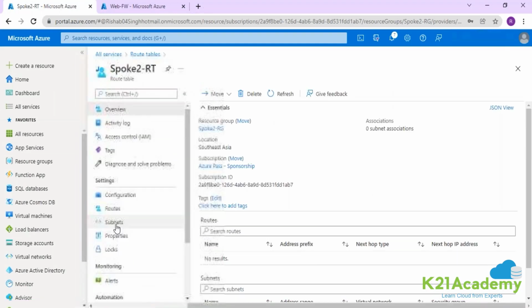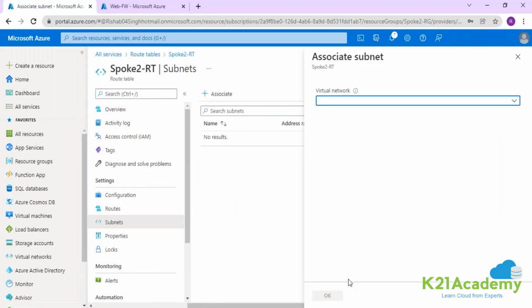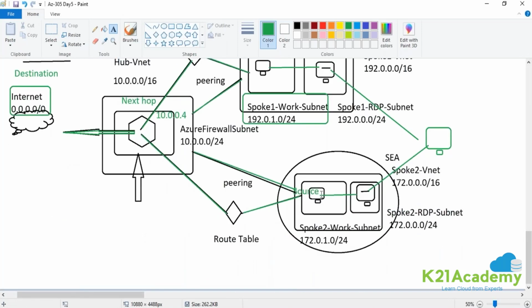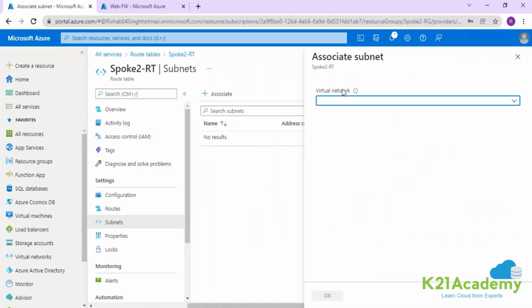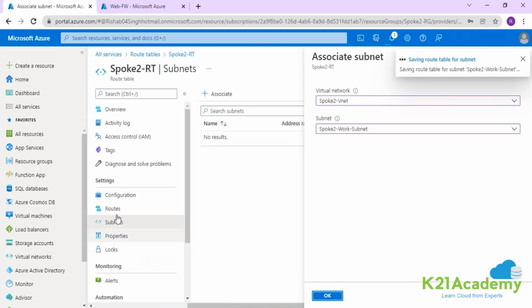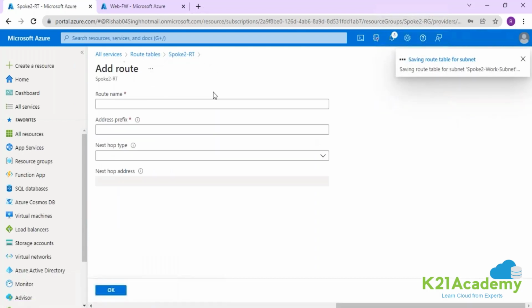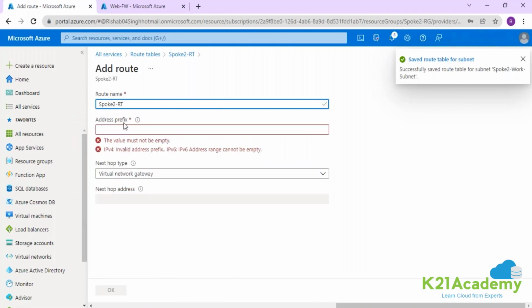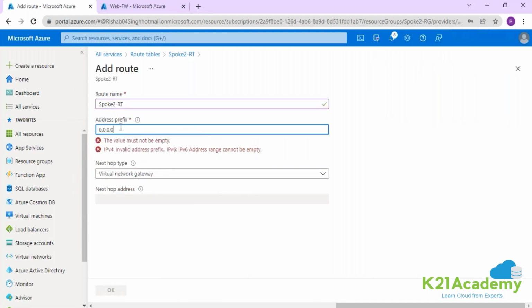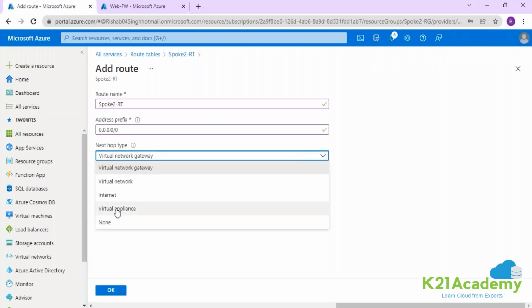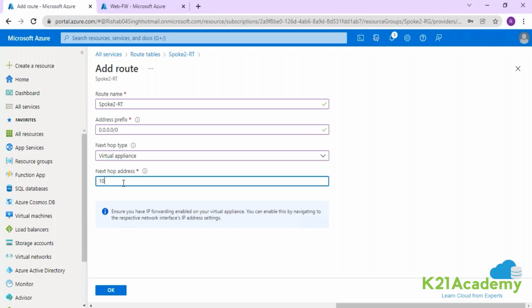So going into this subnet section, going to associate the subnet. Which subnet? Now this time, this is the source, this subnet, right? Next hop is same, destination is same, right? So what we are going to do now, selecting the source subnet, which one is spoke 2 work subnet, going into the route, going to click on add route. This is your spoke 2 RT. What will be the address prefix? Again, guys, 0.0.0.0/0. This is your destination. And here, this is your virtual appliance and the private IP of firewall.